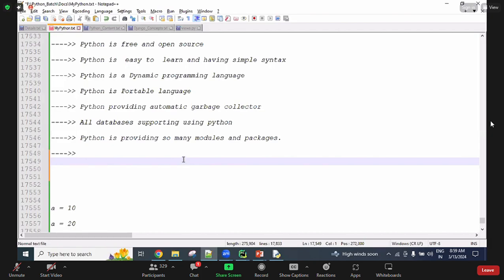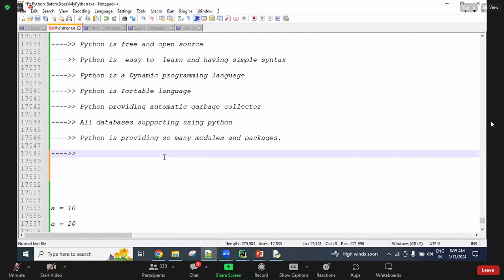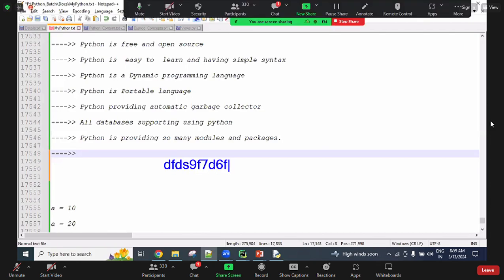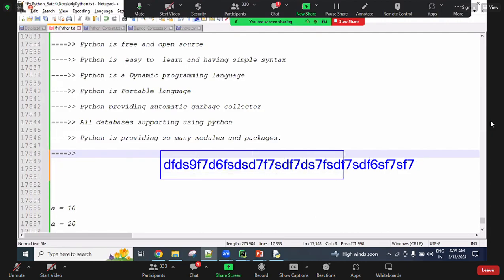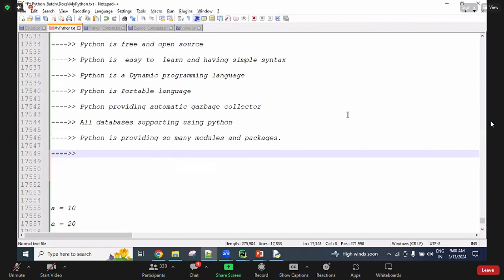Whenever we are sending a request via the browser through the internet, in the middle some hackers hack our requests and do some illegal activities. To overcome that problem, guys, in every request we also send a CSRF token key. That CSRF token key is nothing but a big random alphanumeric string, guys. Every time we send a request, it changes, so accessing it and trying to hack it is more difficult for hackers. That's why Python is in demand. Okay, I will let you know these things later.